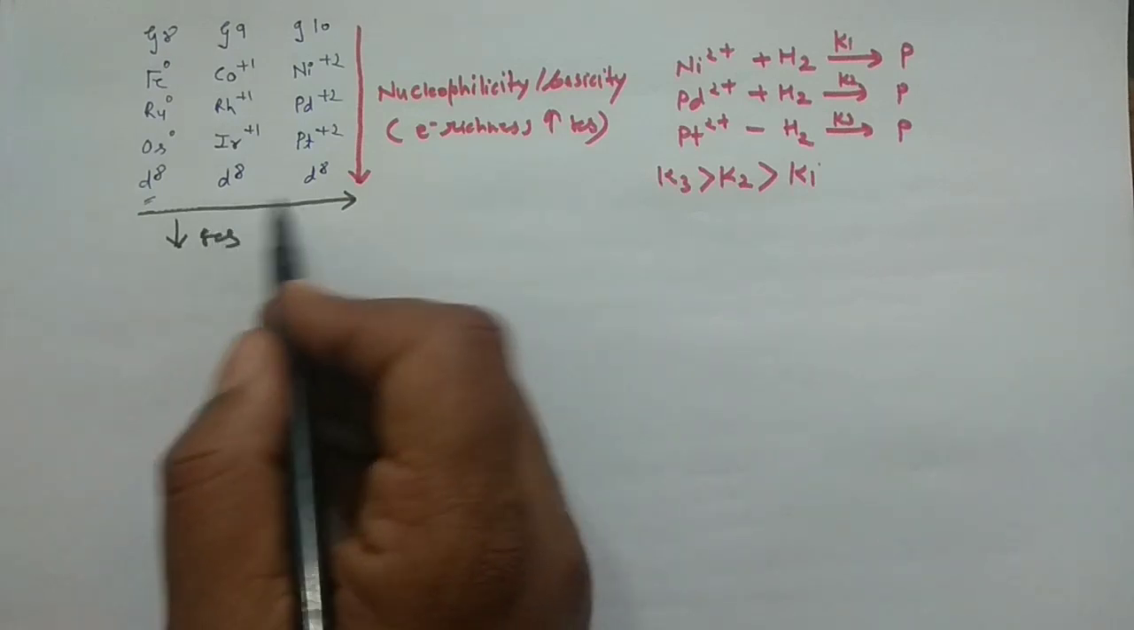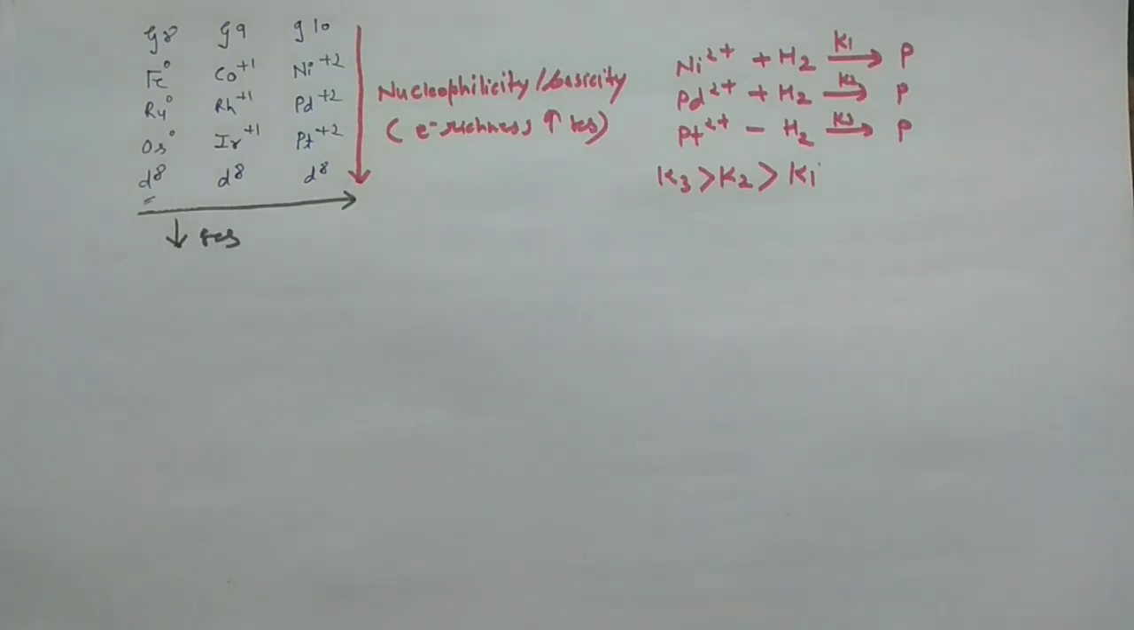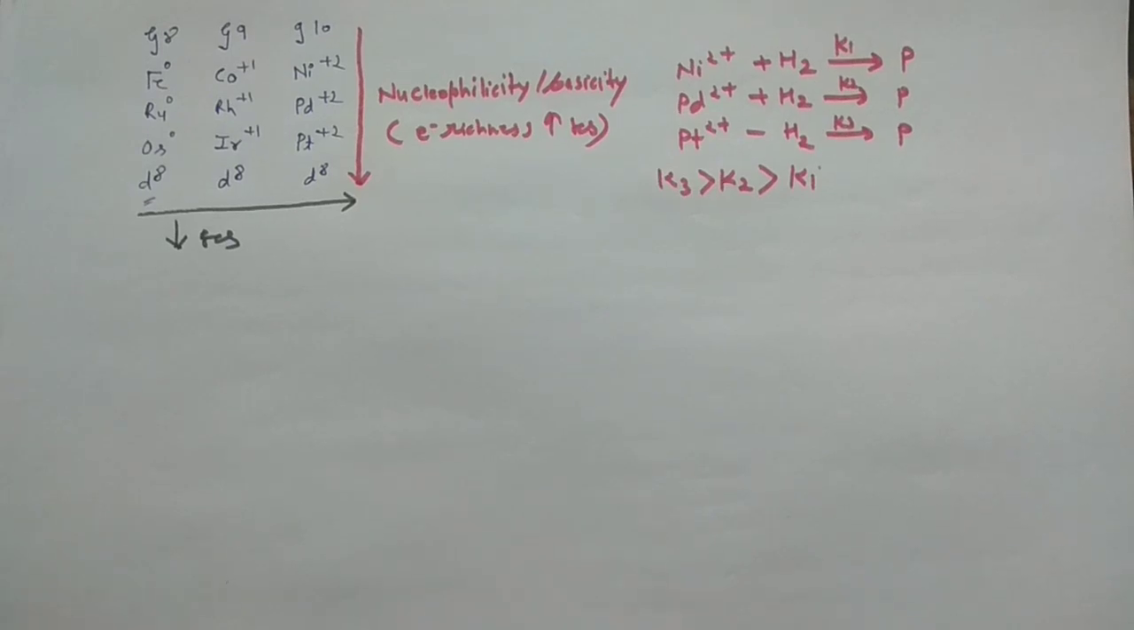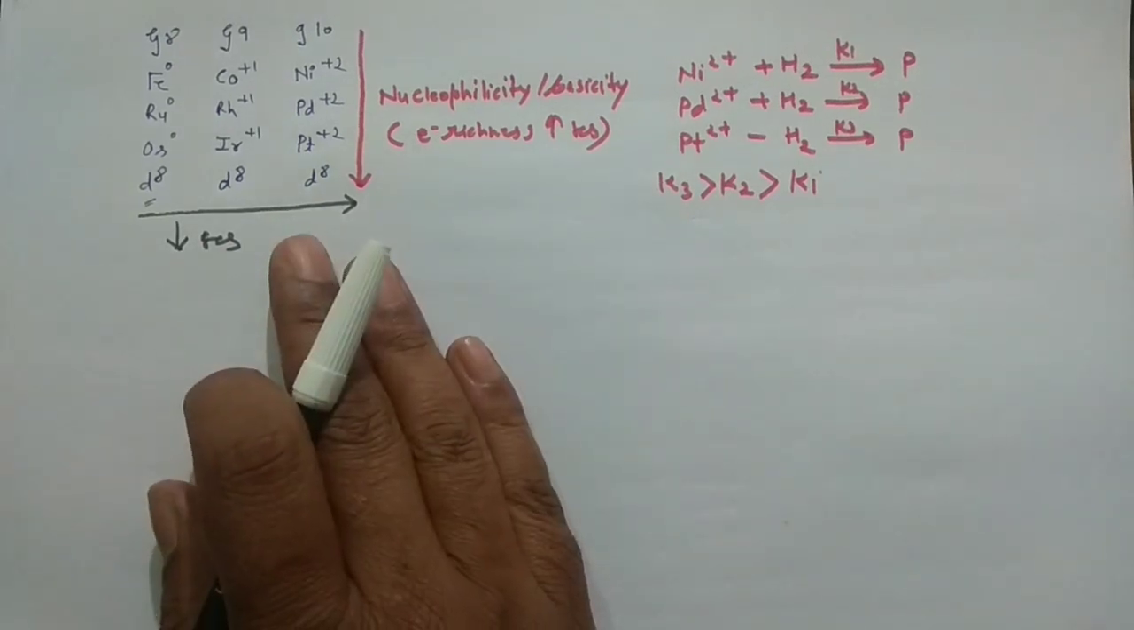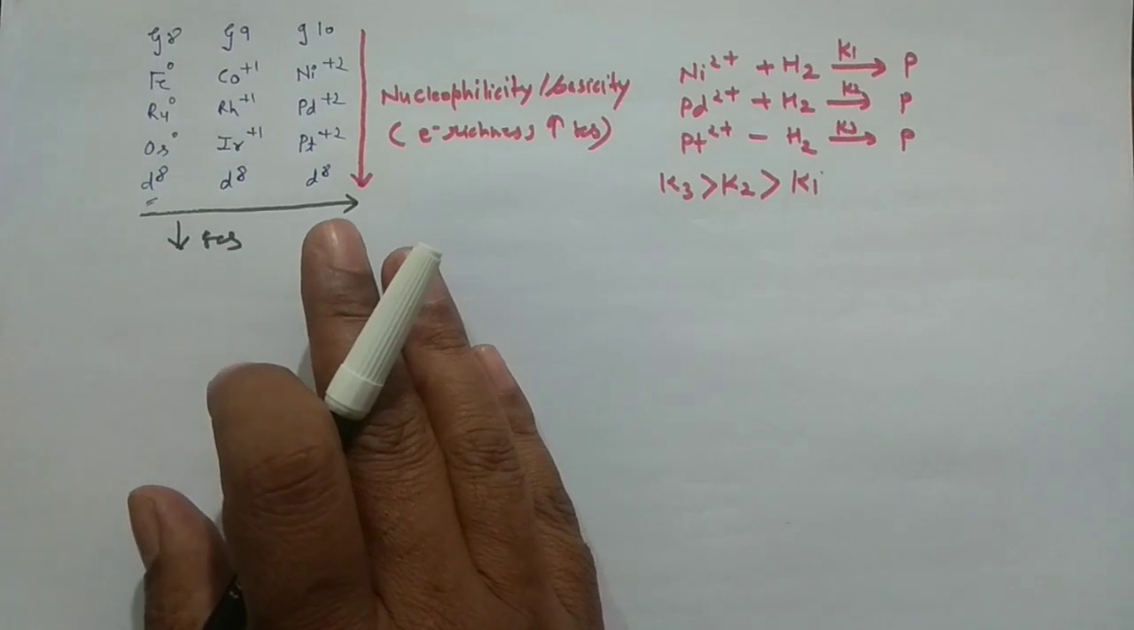As you know, when you move from here to here, this will actually decrease the nucleophilicity of the metal, right? When the electron richness decreases, then the rate of the reaction also decreases. So this feature you have to always keep in mind. Okay, so these are some of the factors.